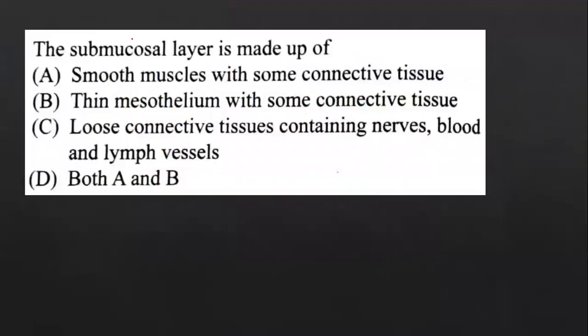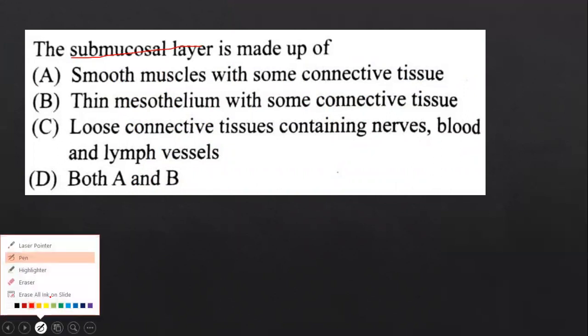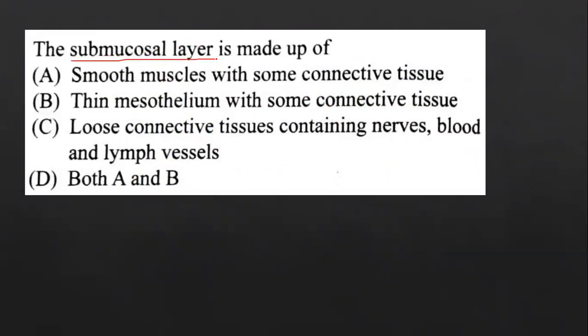Next, question number 10. The submucosal layer is made up of: smooth muscles with some connective tissue, thin mesothelium with some connective tissue, loose connective tissue containing nerves, blood vessels, and lymph, or both A and B.